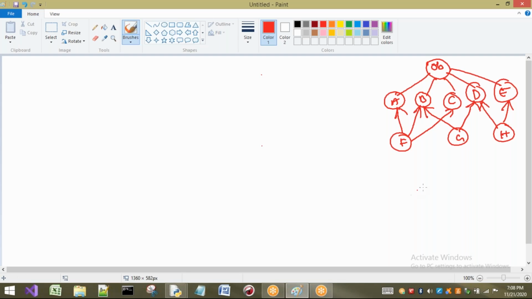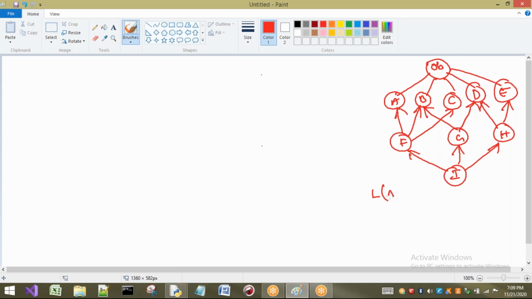We can draw it any way, no problem. I want to make it complex now because already we know simple things. I want to make complex things. So I, H and G. Now for this one, I want to find the concept of method resolution, how the method resolution will be taken care of. Now I will write the MRO of all these classes.